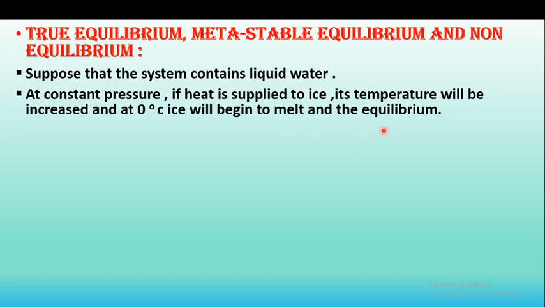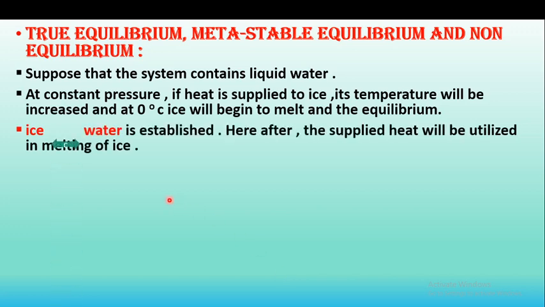An equilibrium is established between ice and water, and hereafter the supplied heat will be utilized in the melting of ice.